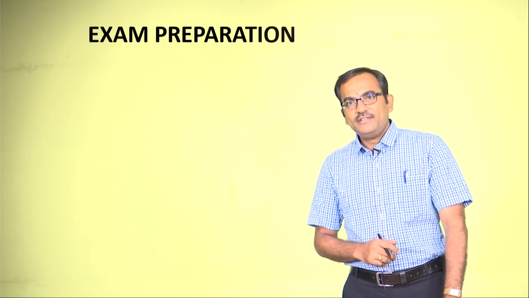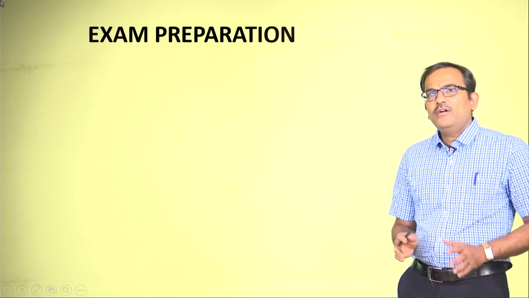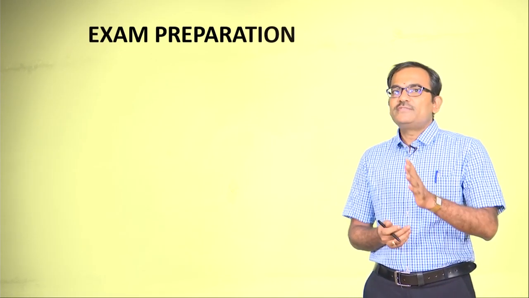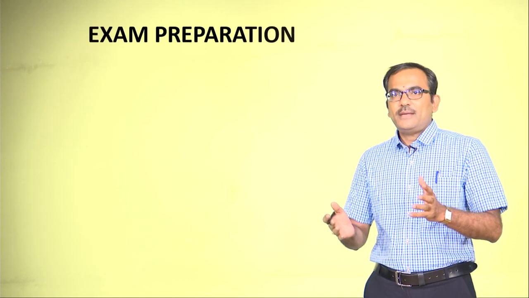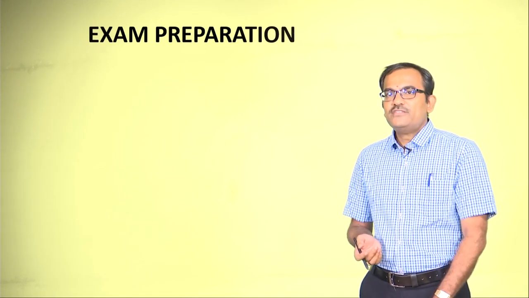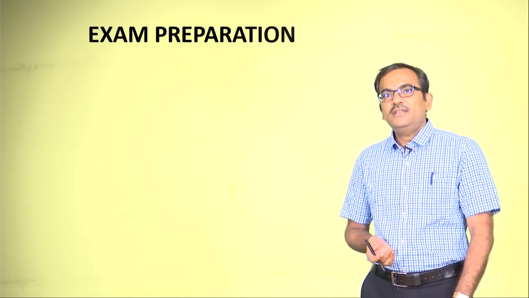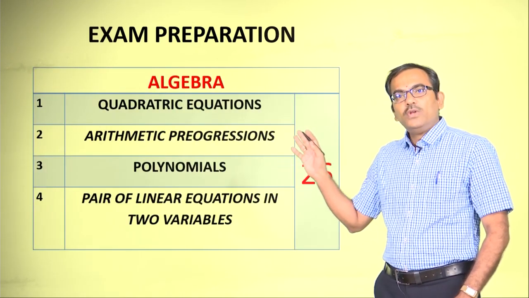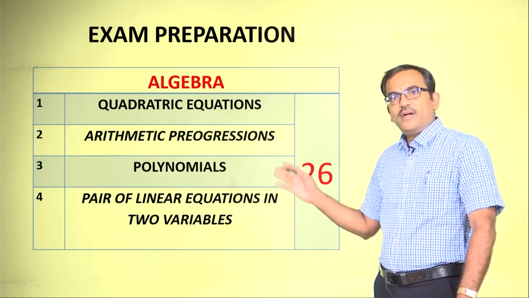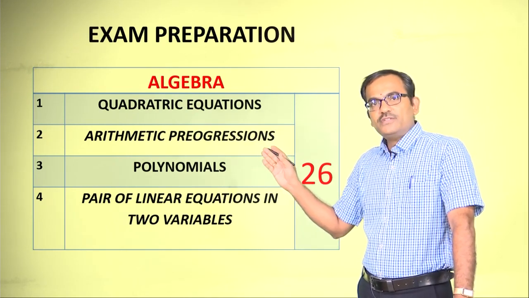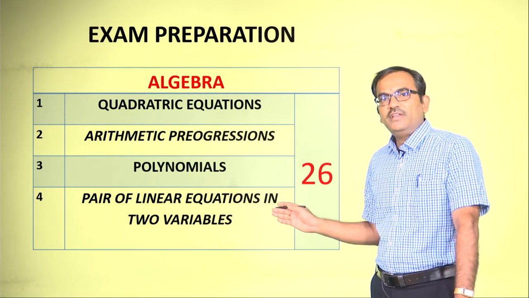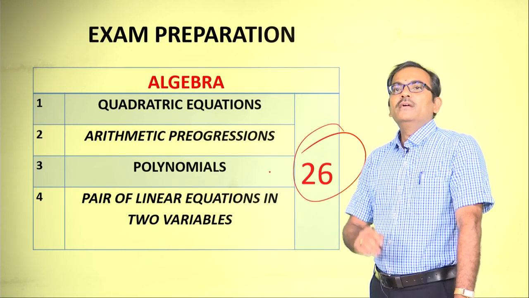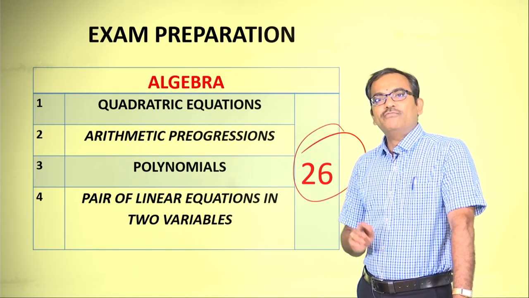The very first important thing that we need to consider before studying any chapter is what is the role of that chapter in the examination. So let us try to analyze the theme. As you can see here, there are totally 4 chapters: the quadratic equations, arithmetic progressions, polynomials and pair of linear equations, which is totally 26 marks of gradation.